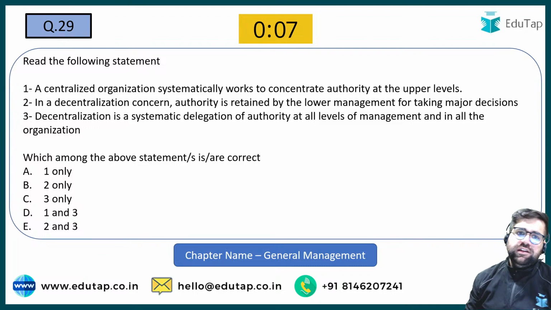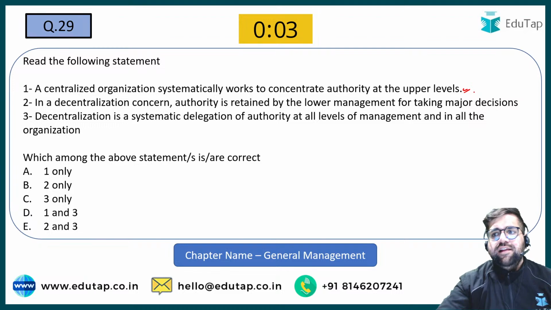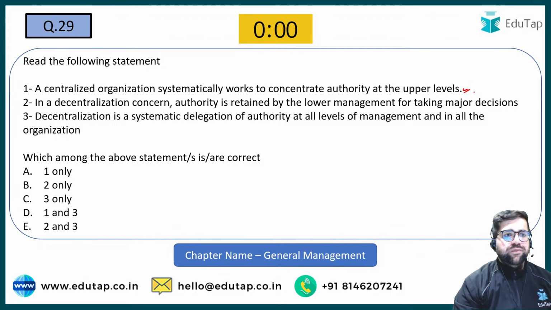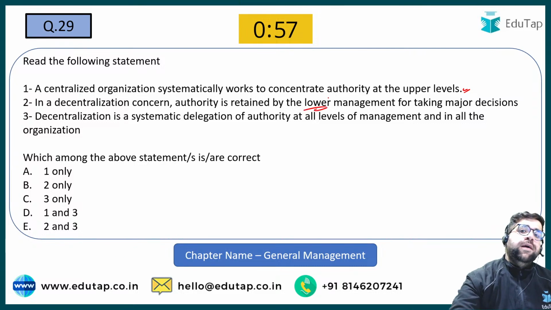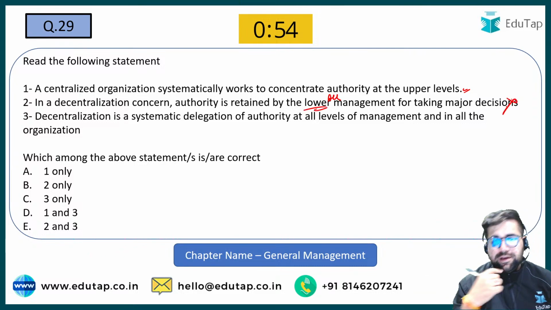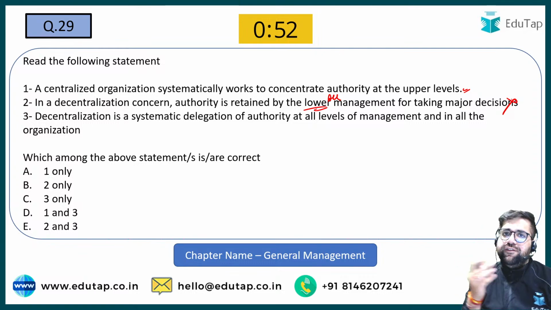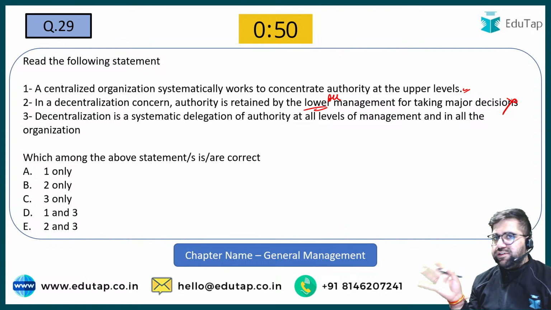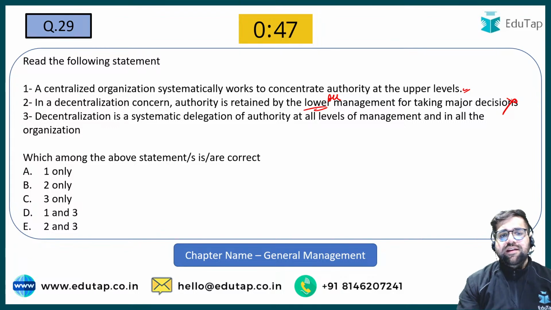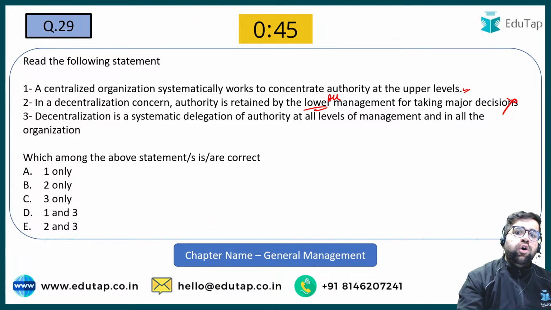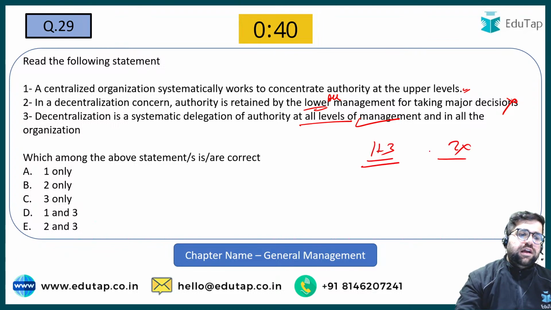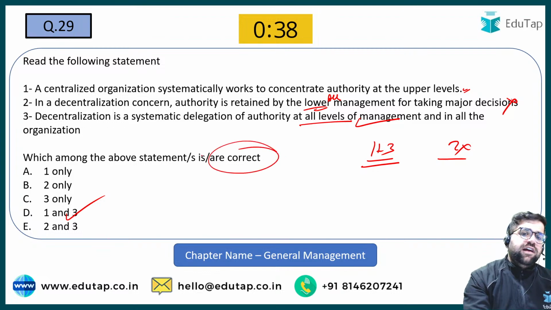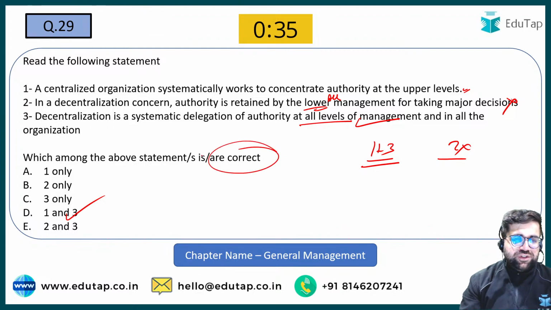See, a centralized organization systematically works to retain the authority at the upper level. Yes. Under centralization, your topmost people have the authority. In decentralization, authority is retained by the lower level. No, authority is retained by all the levels. So B is incorrect. Decentralization means that top, middle and low all have the powers, not only the lowest part. Decentralization is systematic delegation of authority at all the levels. Yes. So 1 plus 3 is correct, 2 is incorrect. So your answer will be option number D because they were asking you for correct only.